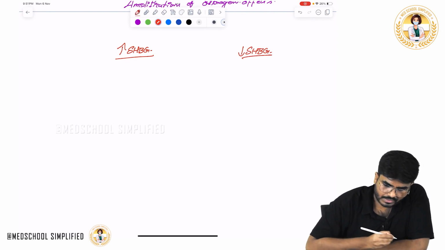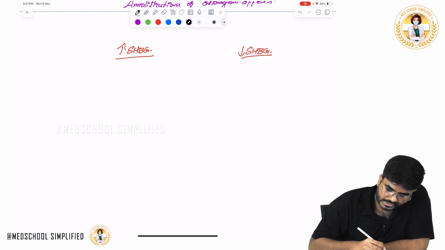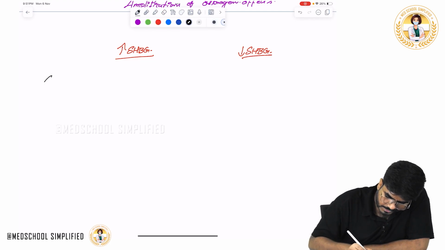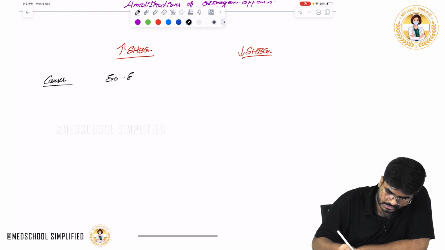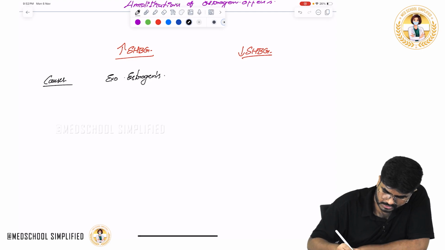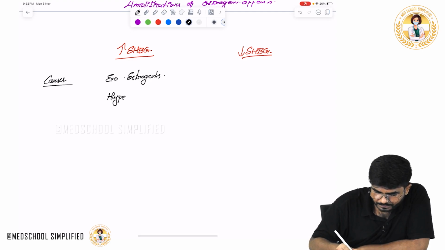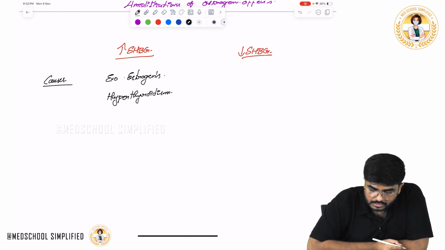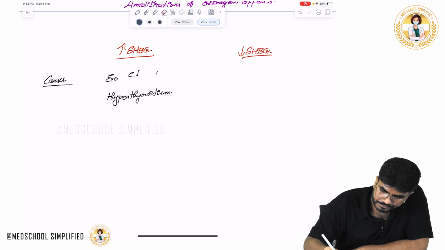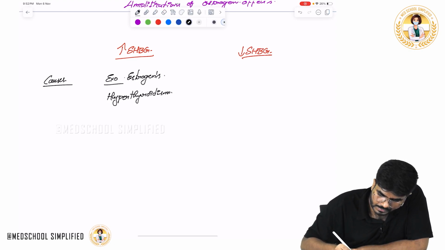For example, the causes of increase are exogenous estrogens and hyperthyroidism.